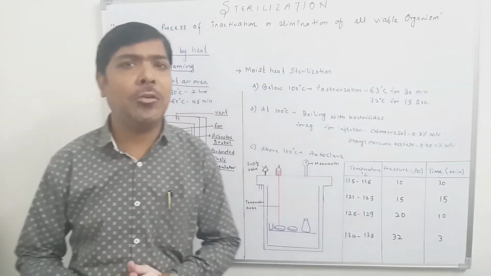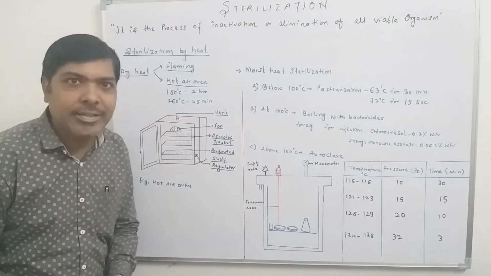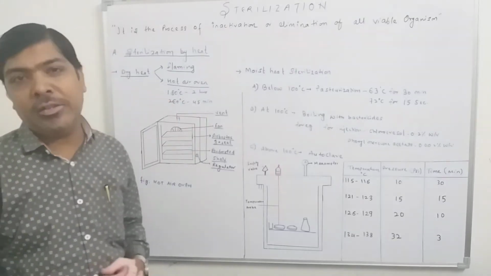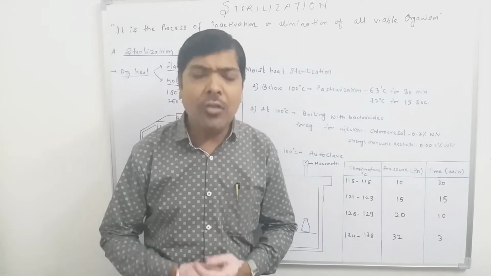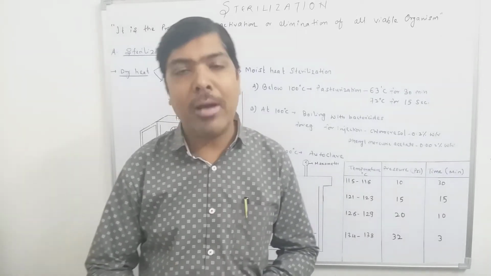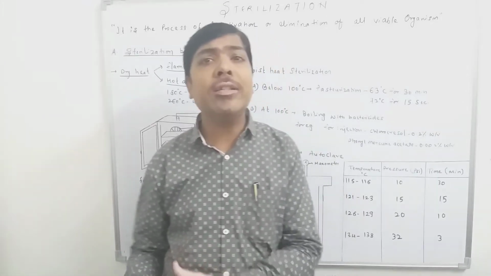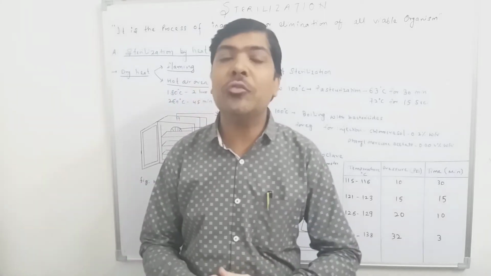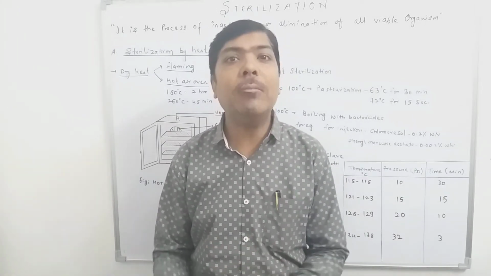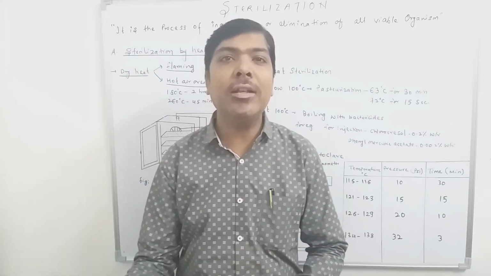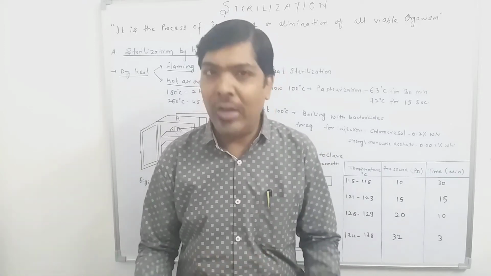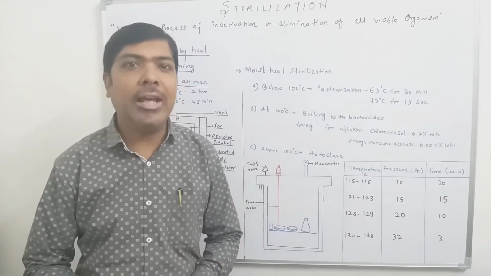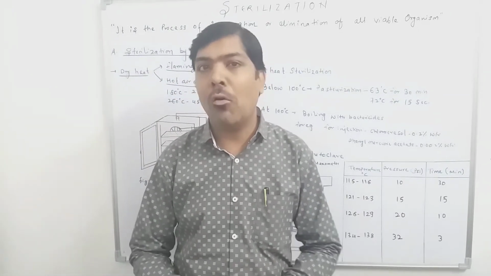Now the dry heat sterilization process is divided into two categories: it can be performed by the flaming method or by the use of a hot air oven. Flaming is a very conventional and common method of sterilization. It basically includes incineration. Whatever material we need to sterilize by dry heat, especially using the flame, is subjected to exposure to the flame. This can be explained by taking one very common example. In any microbiological laboratory, we use the inoculation loop.